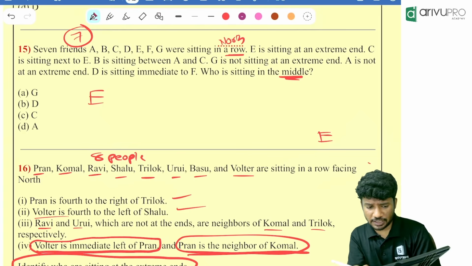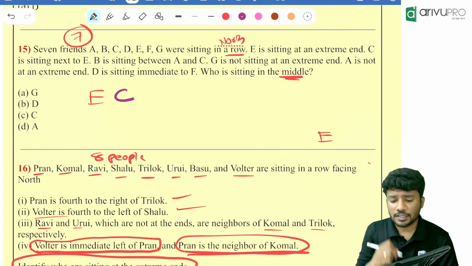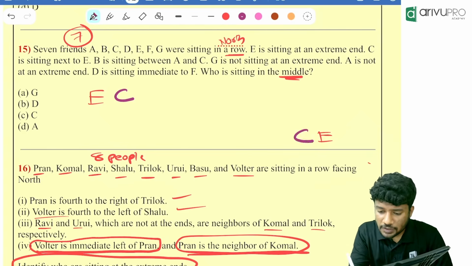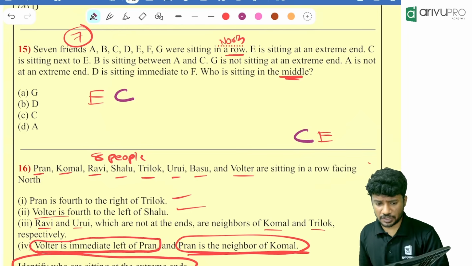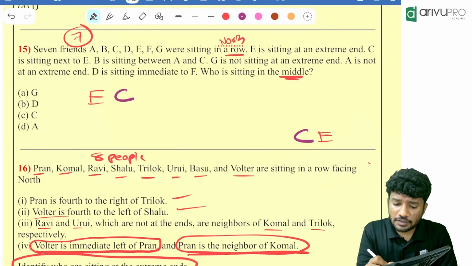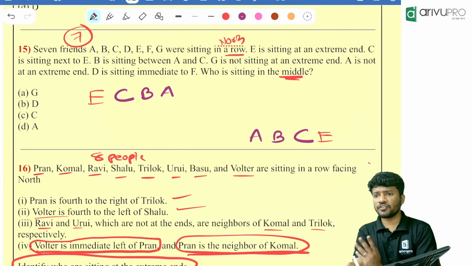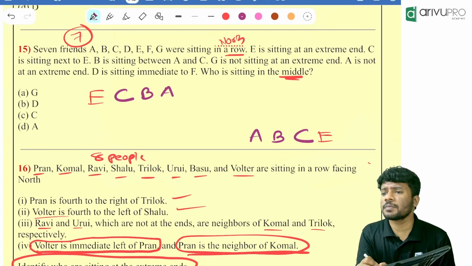Yes, correct answer, I guess. Then C is sitting next to E. That means it will be EC or it will be CE. 2 possibilities are there. Then B is sitting between A and C. B is sitting between A and C means B will be over here, A will be over here. Now, will you draw everything? No. In total, how many people are there?